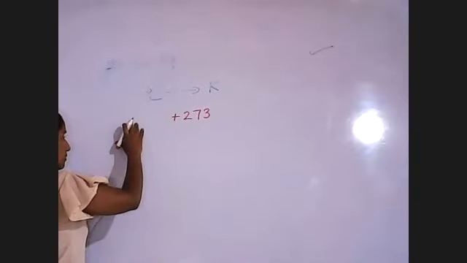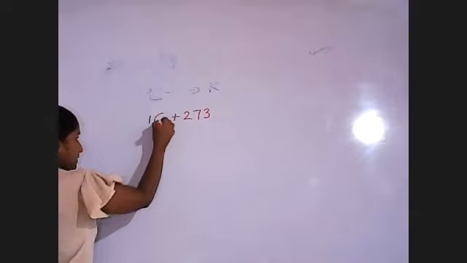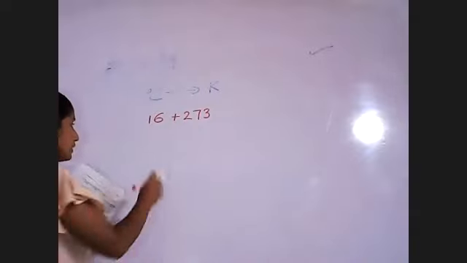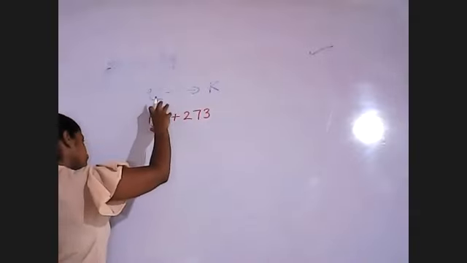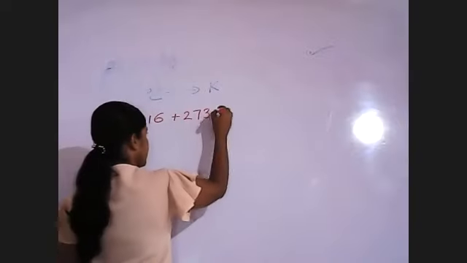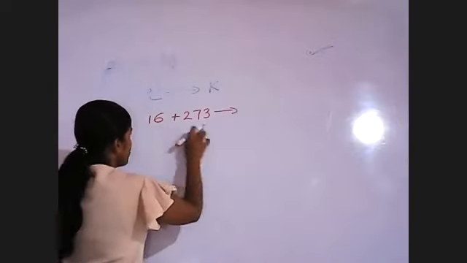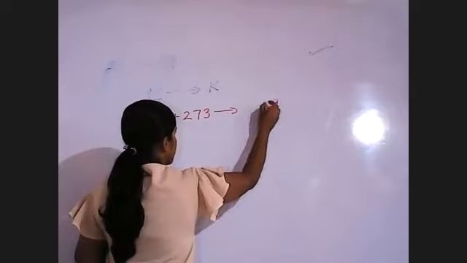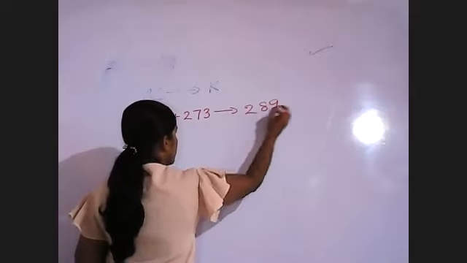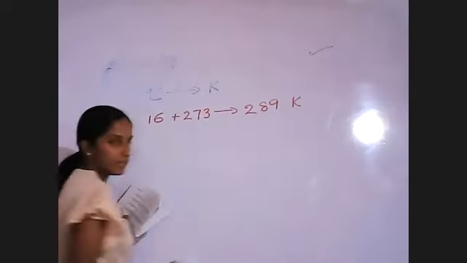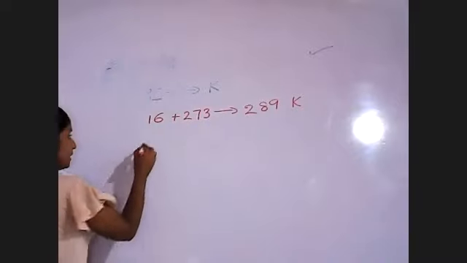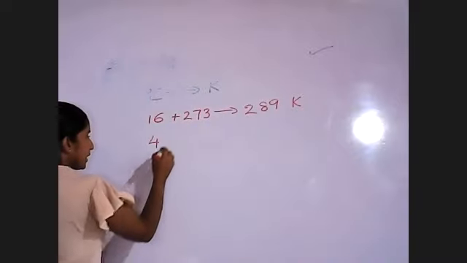According to this, during daytime it is 16. We convert this Celsius value into Kelvin. Then what is the value? 289. This is in Kelvin. Then the other value is 4 during night time.